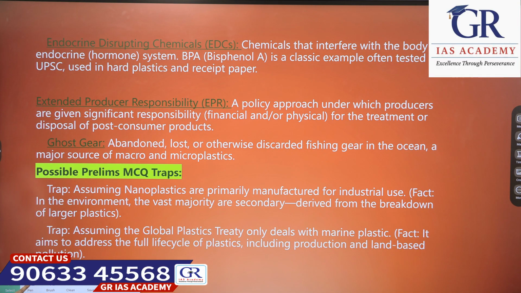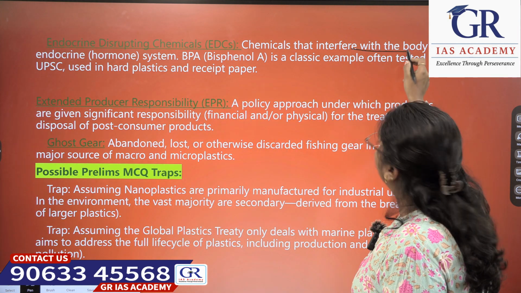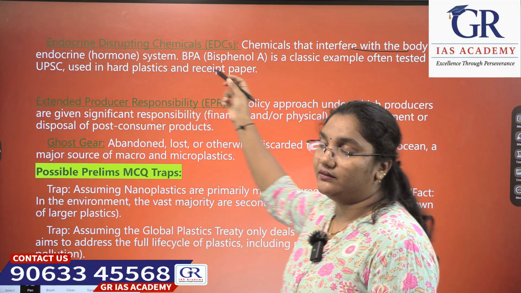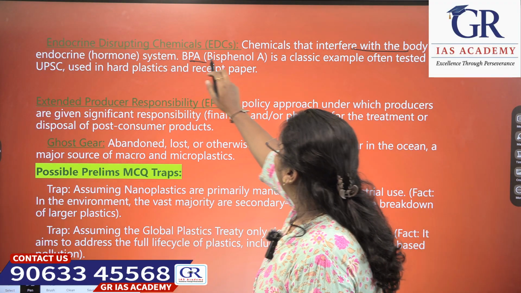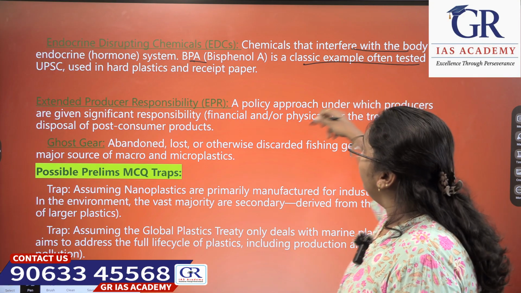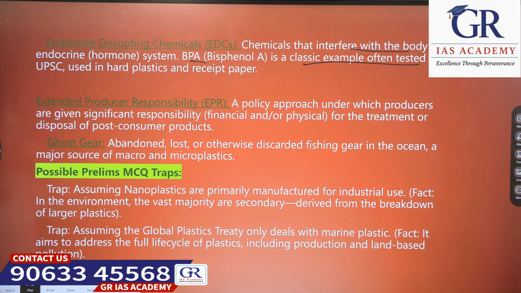Next, coming to endocrine disrupting chemicals. These are chemicals that interfere with the body's endocrine hormones, the hormones released by our body. BPA, Bisphenol A, is a classic example often tested in the UPSC examinations, found in hard plastics and receipt papers.